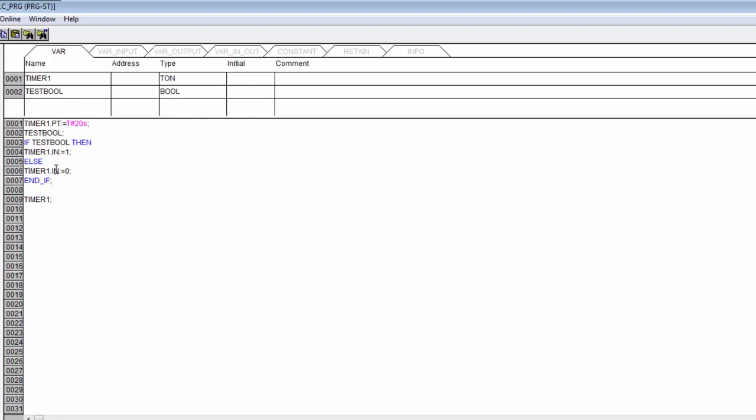And we will go ahead and space everything out and indent it, just because I like for everything to look good and be a little bit more readable. So just like that, I've defined a timer, and I'm refreshing that timer by invoking its name at the end of everything. And if my test bool happens to be true, then I'm going to energize my timer. Otherwise, I'm going to de-energize my timer.